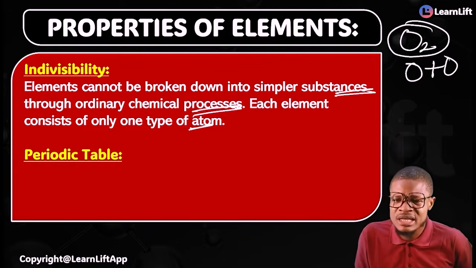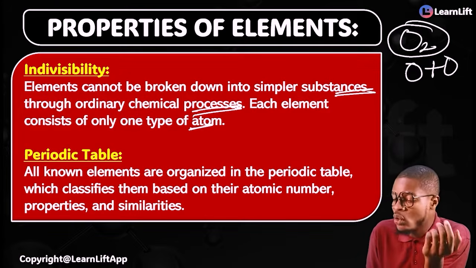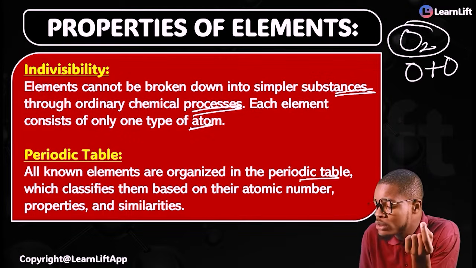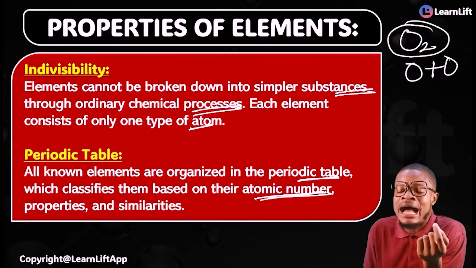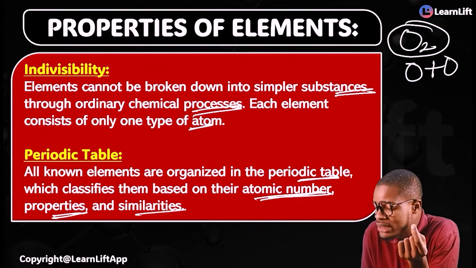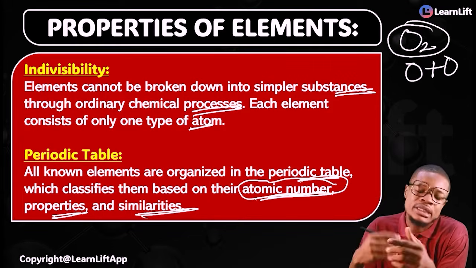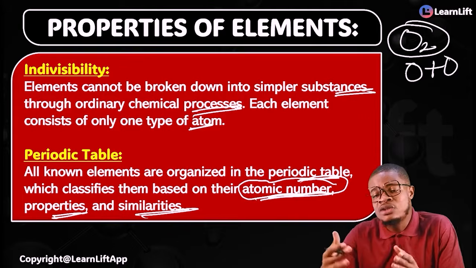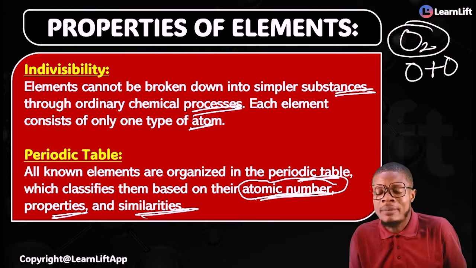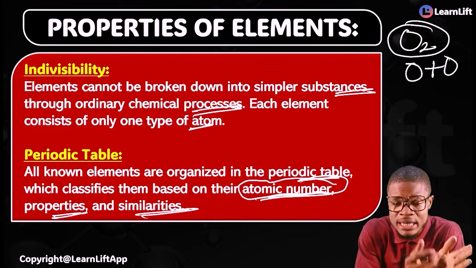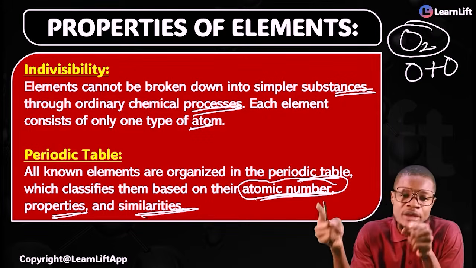Oh yes, periodic table. By periodic table, what we refer to, first and foremost, is that all known elements in this world are organized into what forms the periodic table. And you can classify them on the basis of their atomic number, their properties, and their similarities. Atomic number is the major basis for the classification of elements. When you arrange them on the basis of the atomic number, you are not looking at the ones that have similar properties, you're not grouping them together by similarity. So that's how the periodic table was formed. When we get there, I'll teach you everything about your periodic table.